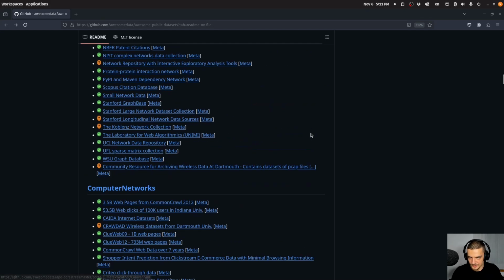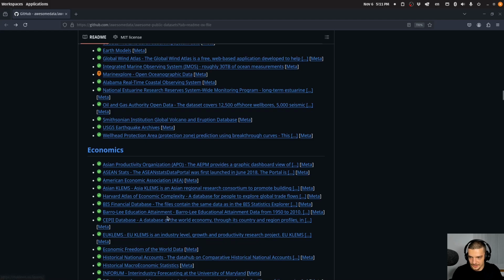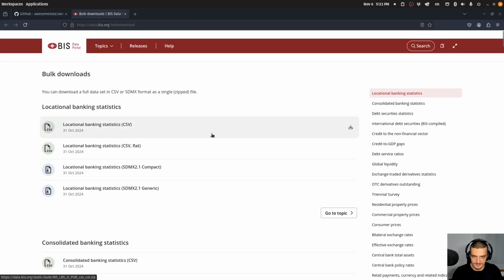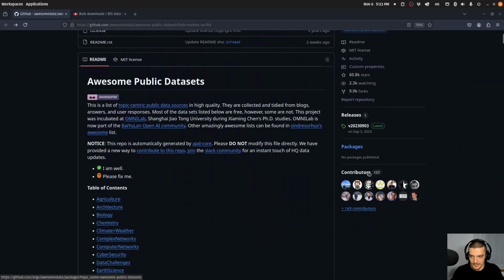So you can go, for example, to something like, I don't know, let's go to economics, and then I can go to BIS financial database. And here you can see now I have this specific website, which is made for this specific type of data. And here I can download the data sets, which maybe I'm not going to find on Kaggle or Hugging Face or anything like that. And to find this data source, instead of just Googling around, I can use this repository here, because I have these individual